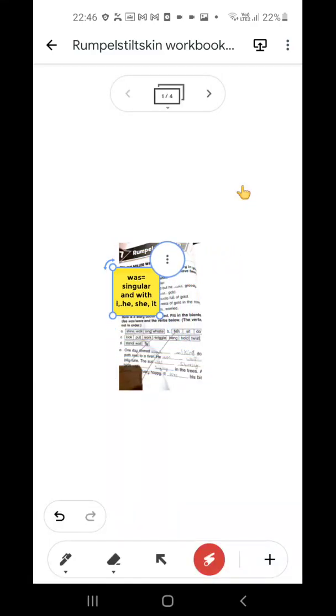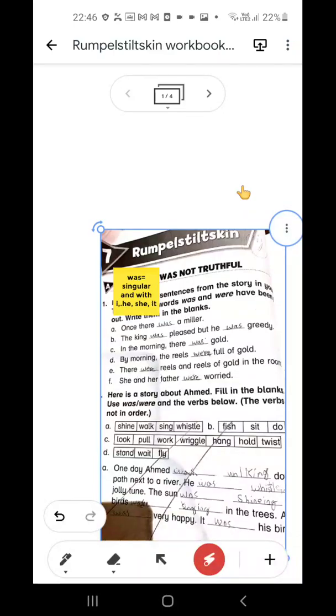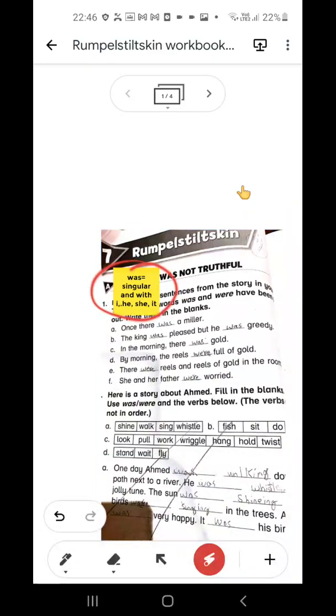Understood? We will always use was with singulars and with I, he, she, and it.